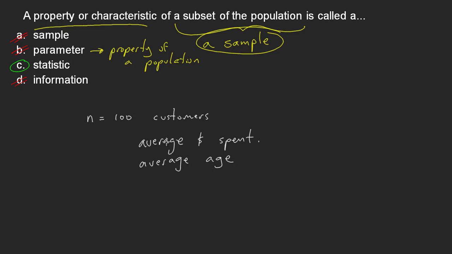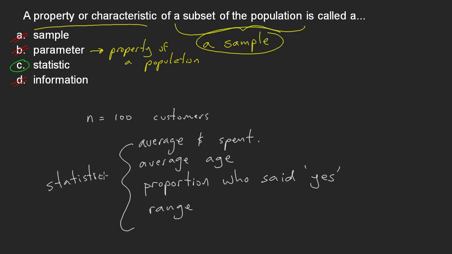And statistics don't need to be averages. If I was dealing with data that was not numerical, I could ask my customers whether or not they saw my online advertisement. And so I could look at the proportion of customers that said yes. So I could have averages, I could have proportions, I could look at the range in their ages. There are a great number of different measurements that you could have that could all be called